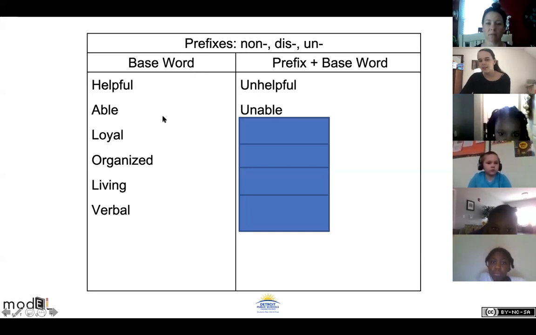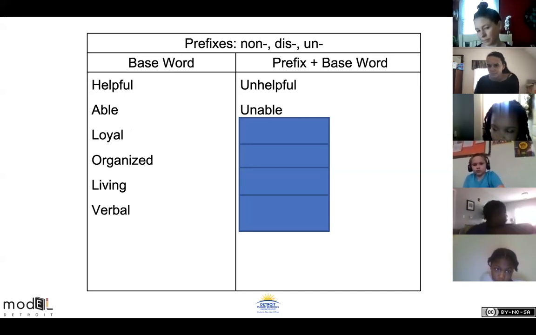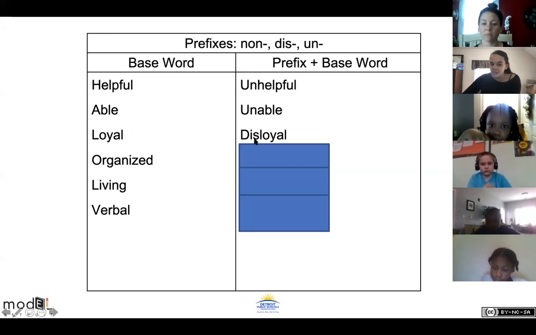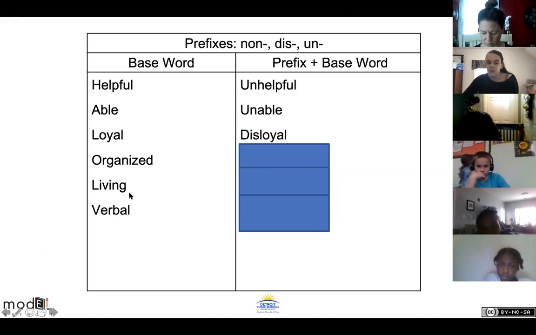Okay, the next word is loyal. Non-loyal, disloyal, or unloyal. What do you think? Which one makes sense? Actually, this one also could have two different answers, I think. So this one is disloyal. Unloyal, I also think would work, right, Misty? Yeah, I think so. But usually we would say disloyal. So disloyal is the one that works the best there.